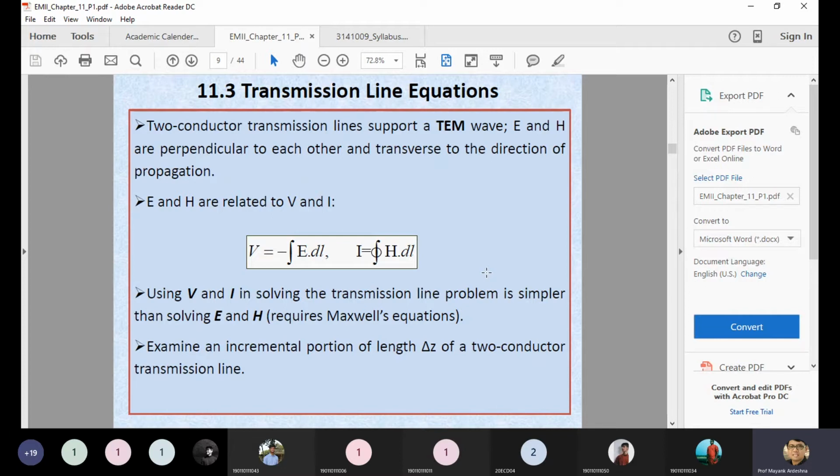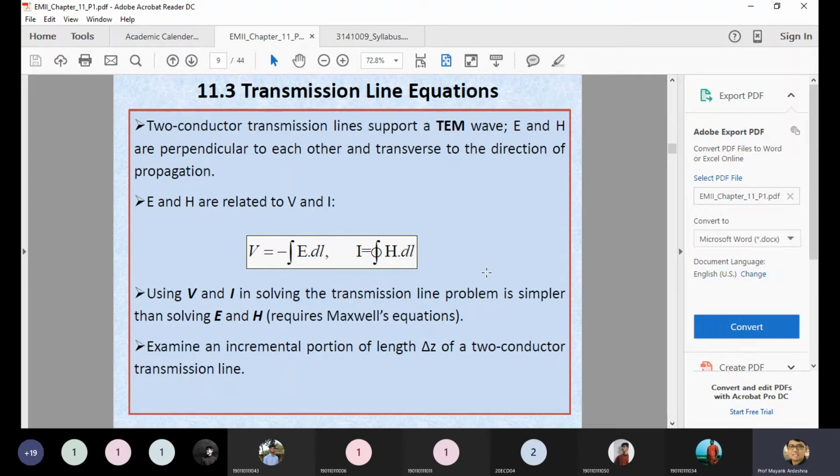it may be possible that the range of frequency supported by your conductor will be slightly different. That's why we discuss these modes, which are nothing but the TEM mode, TE mode, as well as the TM mode. For any specific transmission line, out of these three modes, most transmission lines support the TEM mode.